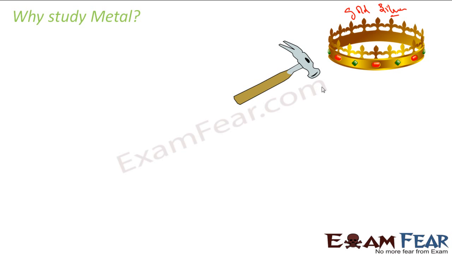The hammer which we use in our house is also a metal part. Why? Because it has more density. We'll learn the physical properties of metals, but now you can understand that the hammer is also metal. The nails which you use have a critical role. You make furniture, nails are very much required, so those are also made of metal. The wires used for fencing are also made of metals.